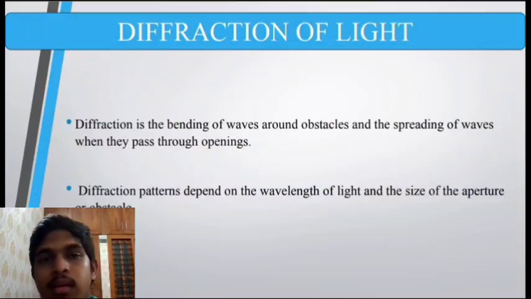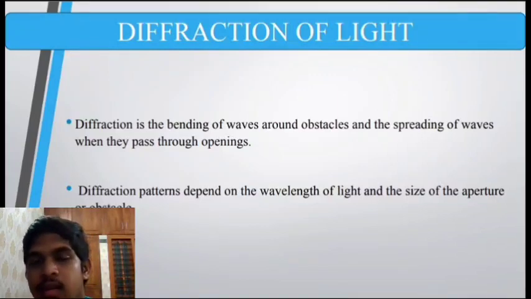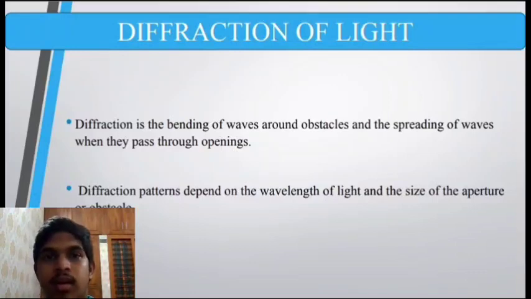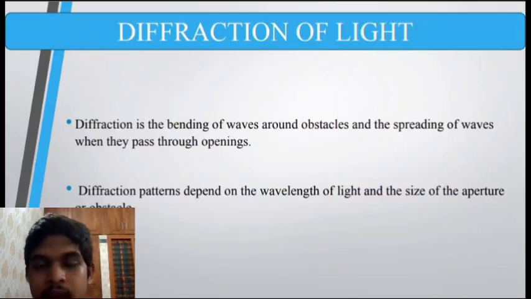What happens in diffraction is that light waves bend around obstacles whose dimension is comparable to the wavelength of light. So diffraction is the bending of waves as light travels past obstacles having similar dimensions. Diffraction patterns depend on the wavelength of light and the size of the aperture or obstacle.